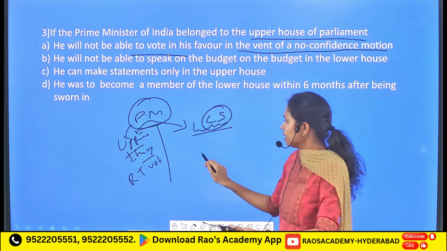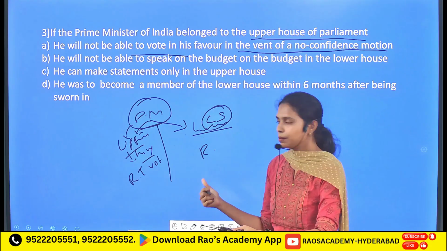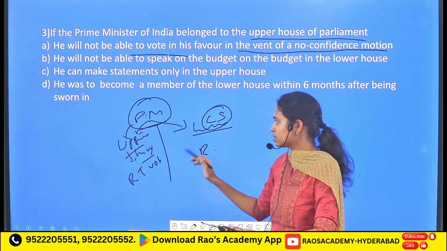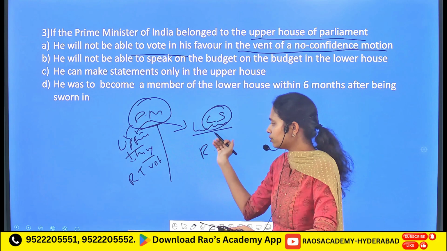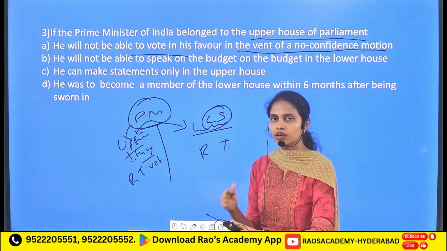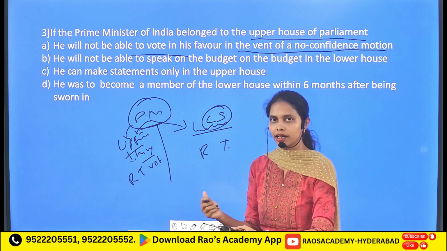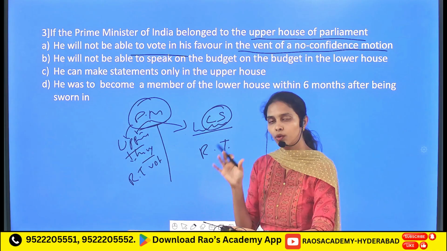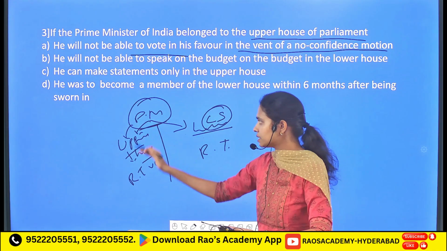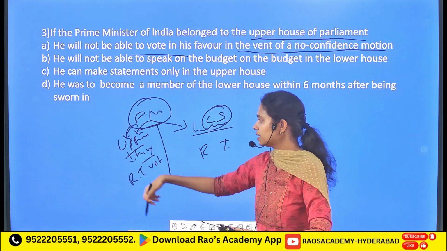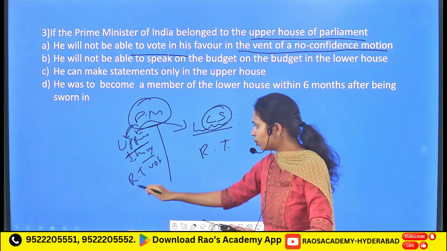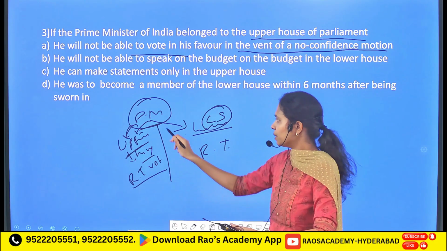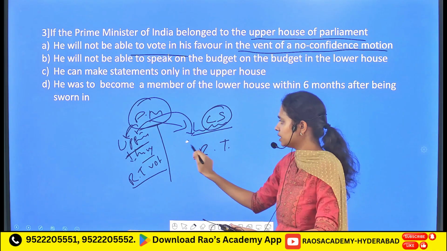That means whosoever is a member of either Lok Sabha or Rajya Sabha has the right to speak in any of the houses. But a person who is a member of a particular house has the right to vote only in that particular house. As it is given that the Prime Minister is a member of the upper house, he has the right to vote only in the Rajya Sabha, but he doesn't have the right to vote in the Lok Sabha.